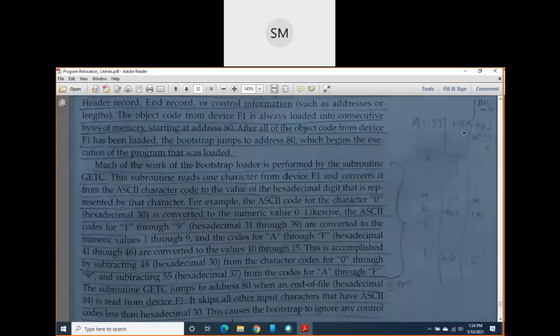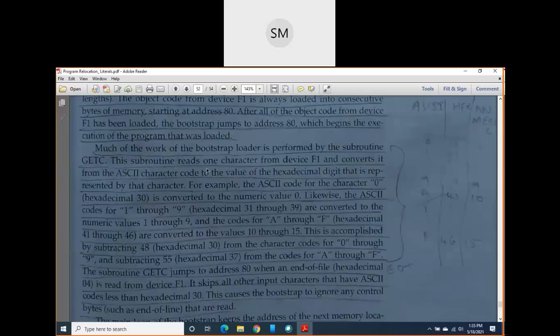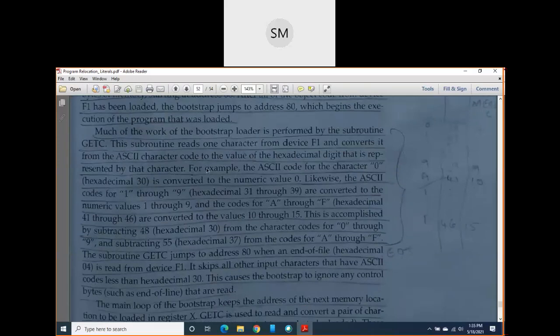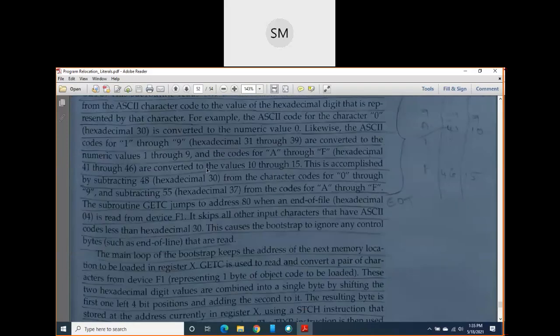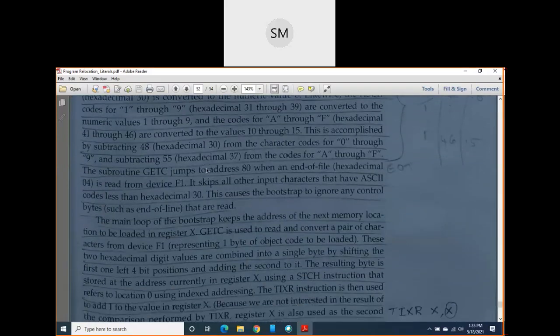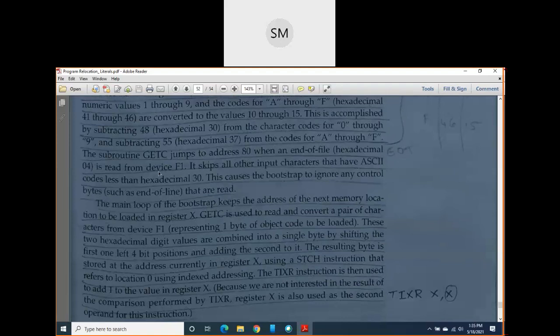In between them I have written hexadecimal. First ASCII should be converted into hexa, and hexa should be converted into decimal. This conversion will be done by that bootstrap loader. In our program, whatever I am going to show you, there we have one subroutine, GETC.